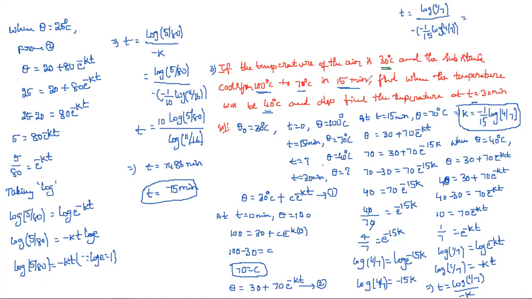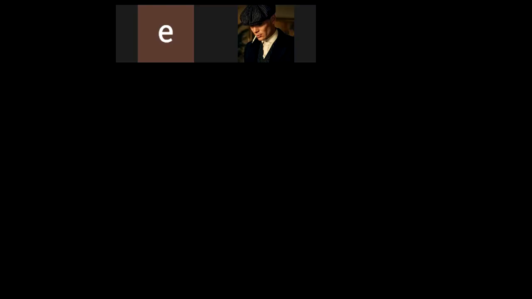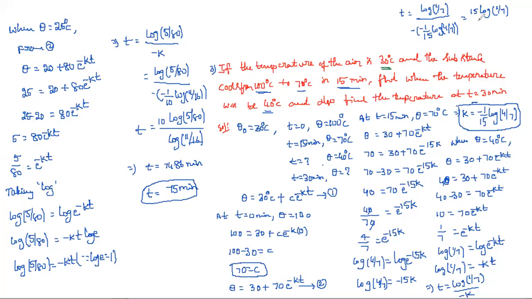So minus into minus is plus, and this 15 goes to the numerator: 15 log(1/7) divided by log(4/7). Don't get confused, and surely you make the mistake only here, because you forget to write the minus. The k value already has a minus, and in the denominator there is also a minus.